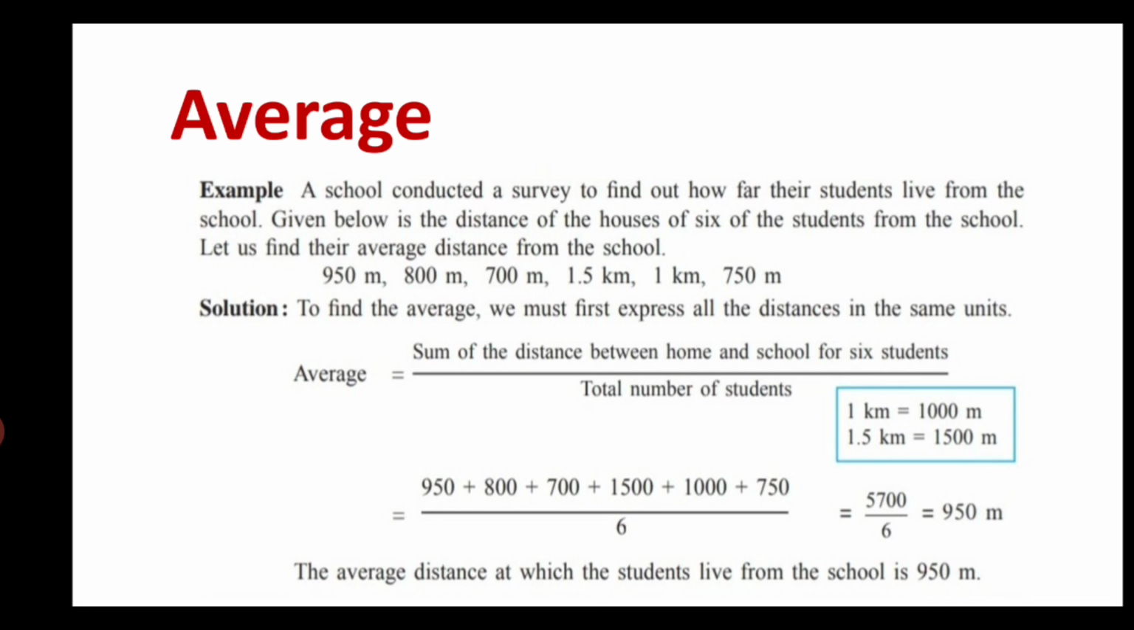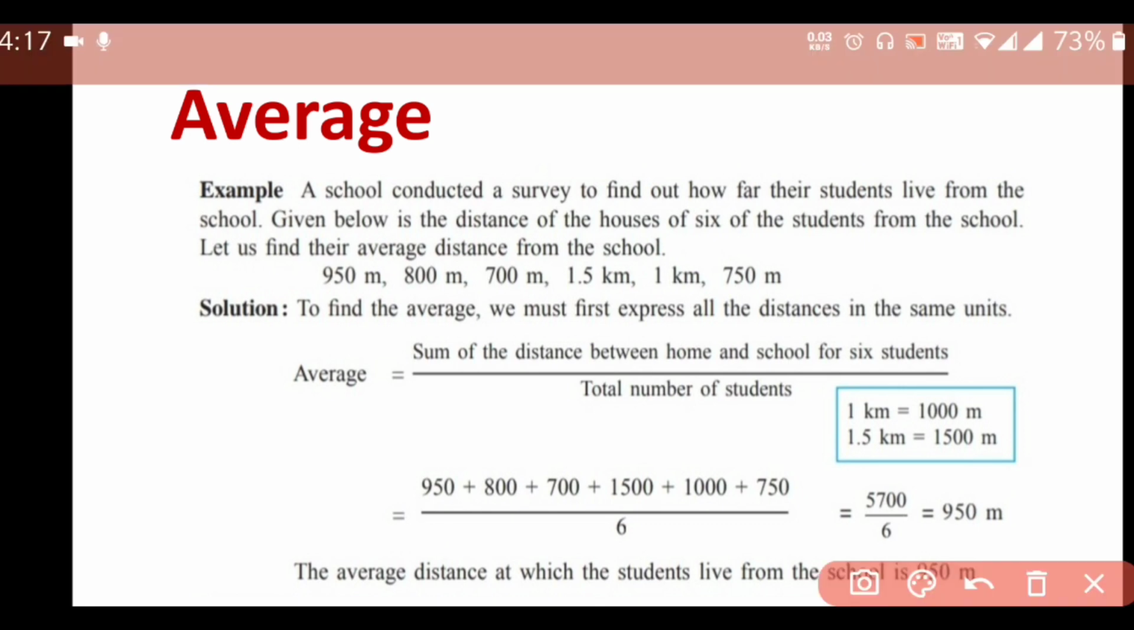So the solution: to find the average, we must first express all the distances in the same unit. So average is equal to the sum of the distance between home and school for 6 students upon total number of students. We have to write the formula first, and then we have to express this in the same unit, because some of the distances are in meter and some of the distances are in kilometer.